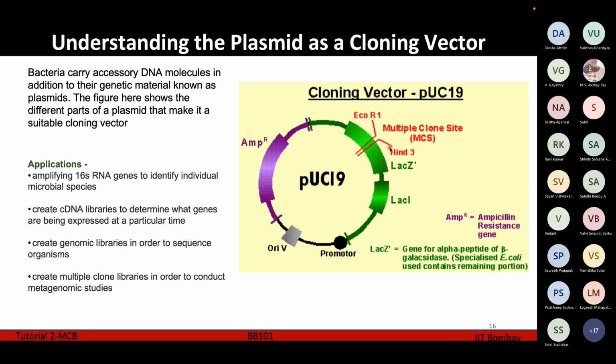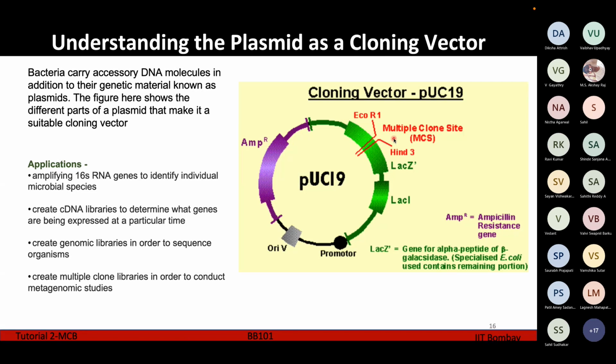Now restriction enzymes are enzymes which cut the DNA at specific sequences. So suppose we are applying EcoR1 to this plasmid vector. EcoR1 will cut the DNA at this position, and then the plasmid will just open up and form a straight linear structure. And then we can insert a different gene in that cut position, so that the ends of the plasmid can join again and form that circular structure which we saw in the previous slide.